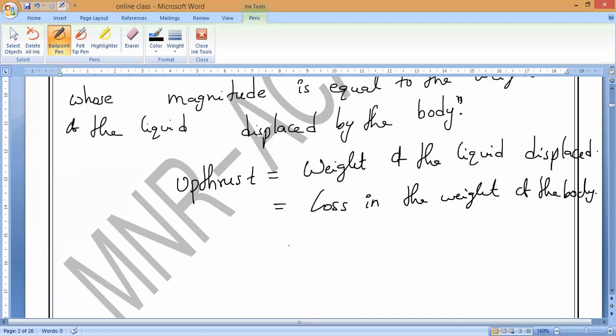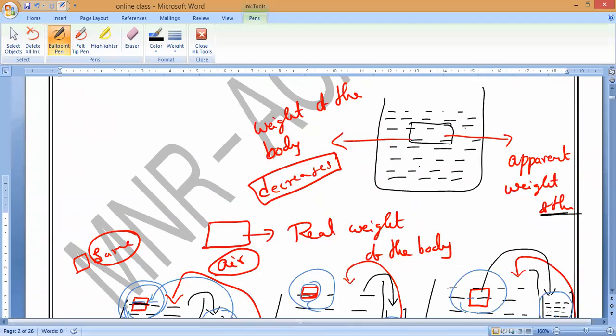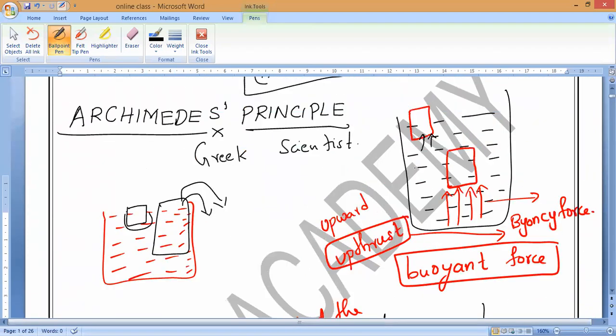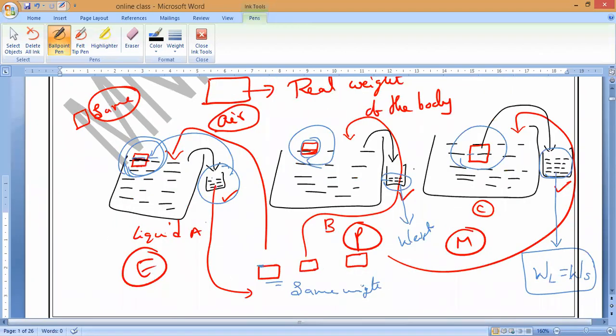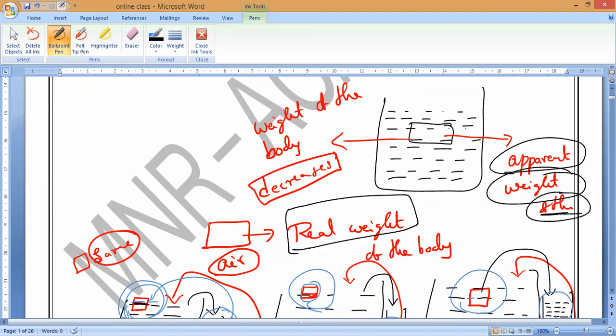So how can we find the loss in weight? We have two terms. One is the weight in air, which is called the real weight. Another is the weight in liquid, which is called the apparent weight. So how do we find the loss in weight? Where is it more, real weight or apparent weight? Real weight.